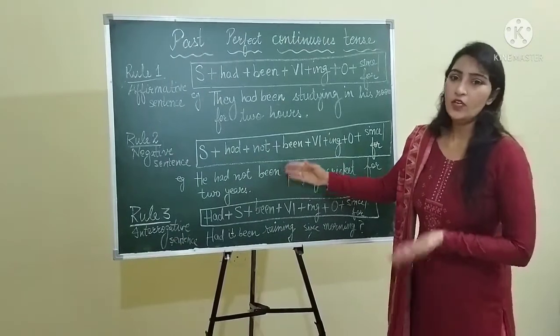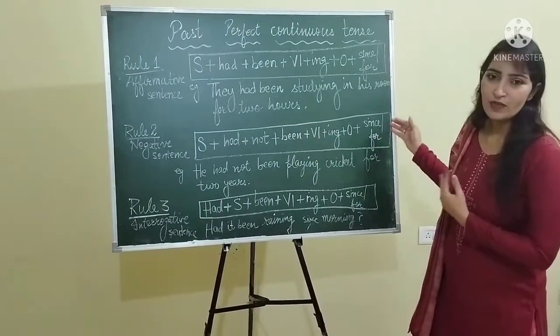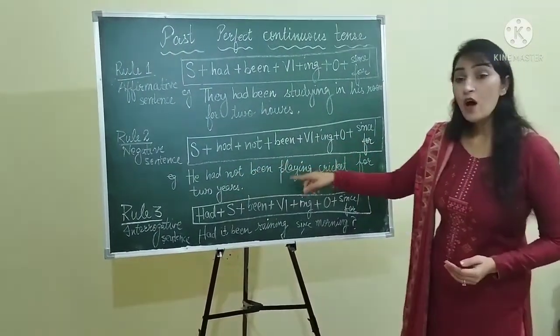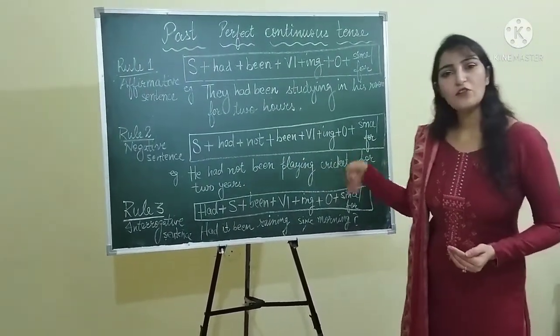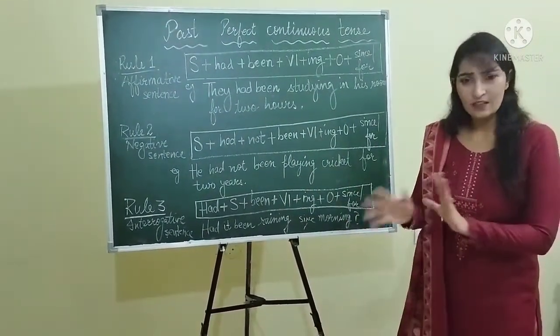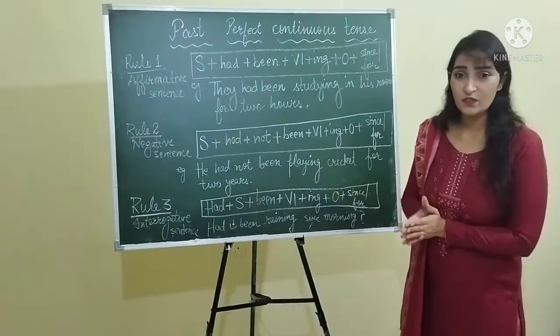Okay, rule 2 is for negative sentence, and in negative sentence the rule is subject plus had followed by not, been, verb's first form, ing, object followed by since or for. He had not been playing cricket for 2 years, right? I hope it's clear to you. There is nothing to explain if you have seen previous videos.